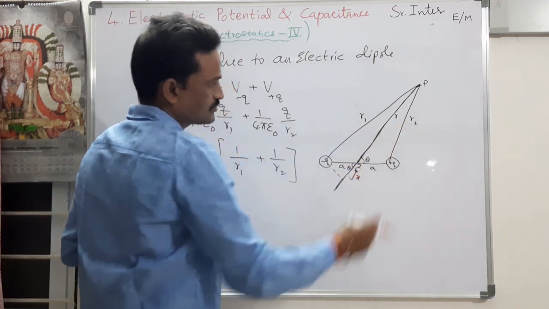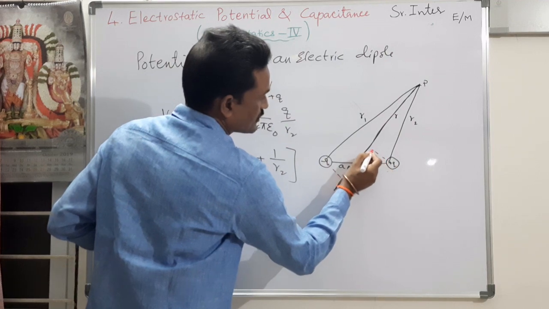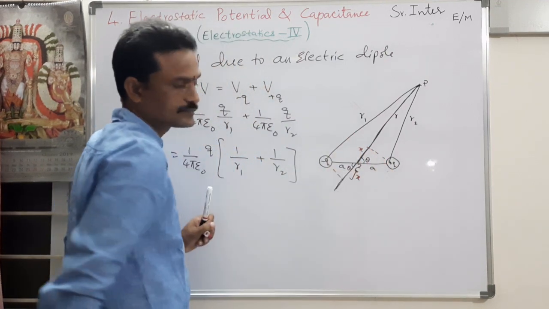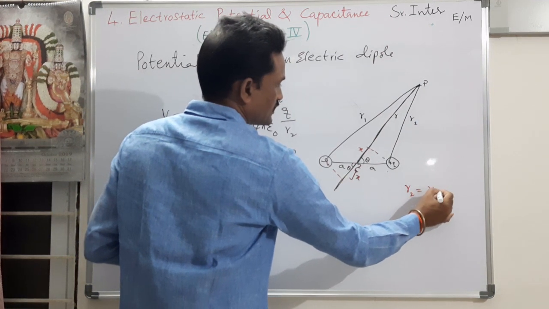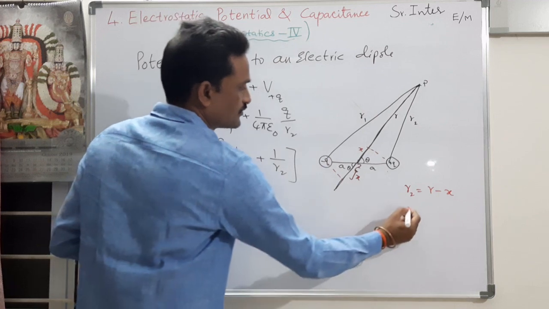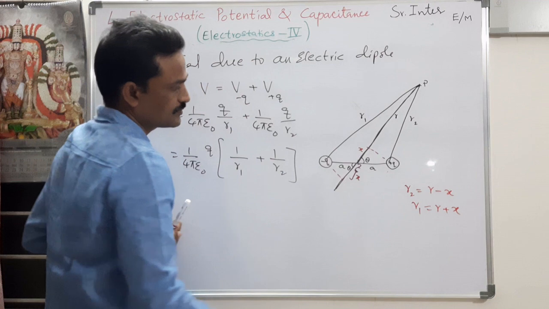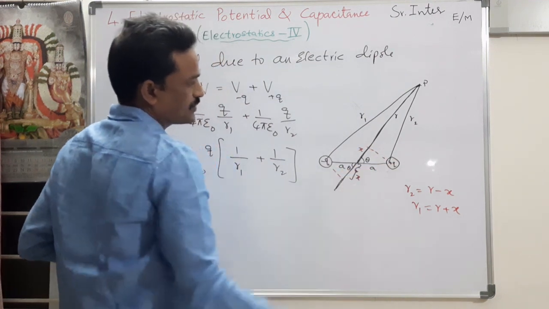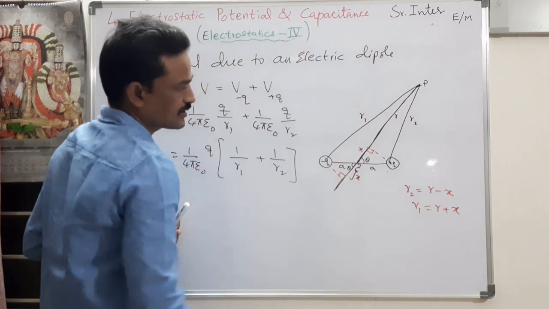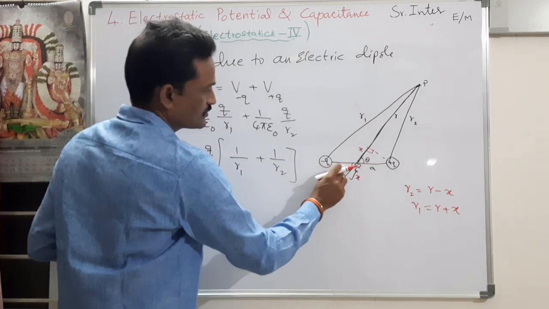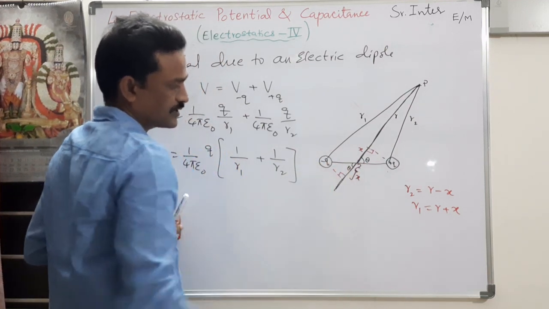Now in order to get r2, I have to subtract something from r. How much do I have to subtract? I have to subtract this much. This is also x. So r2 is equal to r minus x, and r1 is equal to r plus x. I am drawing a perpendicular line. So this is a right angle triangle, even here also a right angle triangle. If here it is theta, even here also this is theta. I know this value as a and a. I don't know the value of x.